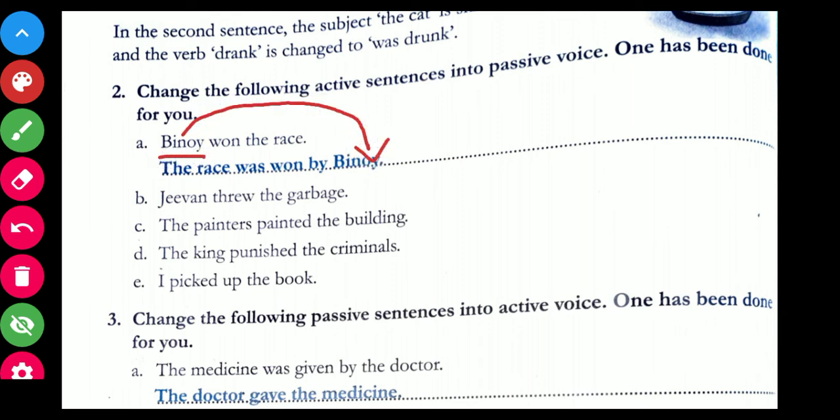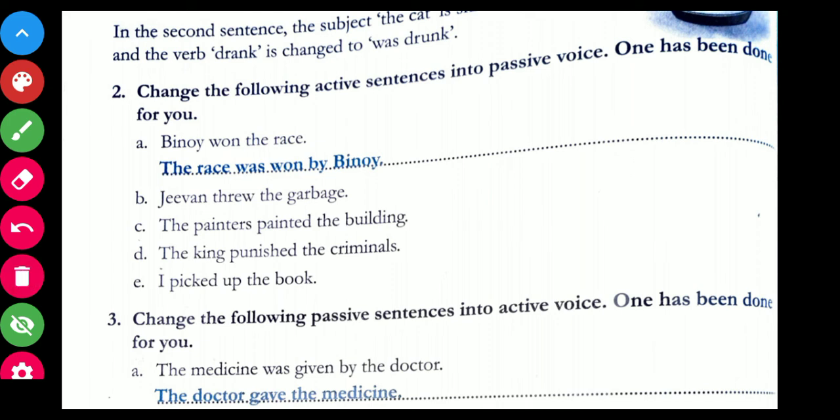पैसिव वॉइस. एक्टिव वॉइस में जो हमारा सब्जेक्ट था, पैसिव वॉइस में जाके वो हमारा प्रेडिकेट बन गया. The race, हमारा जो ऑब्जेक्ट था जो कि प्रेडिकेट पार्ट में था एक्टिव केस में, has come to the subject part, and again verb which is the simple past tense changes into V3 form. Win, won, won. Win is first form of verb. Won, W-O-N again verb का second form, and again won verb का third form. So was won. Okay.